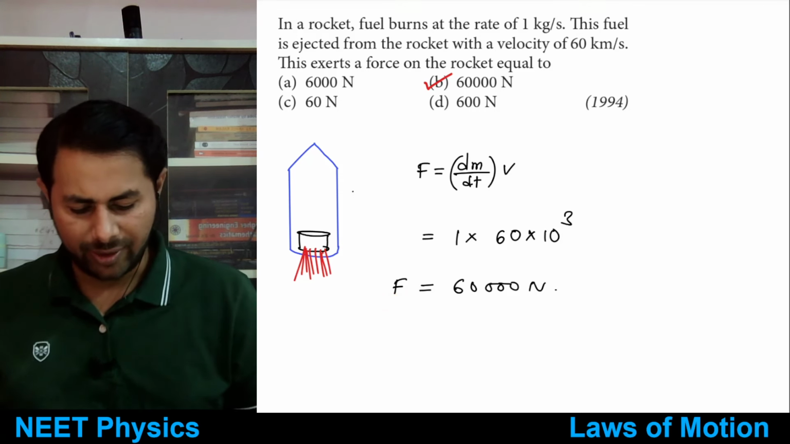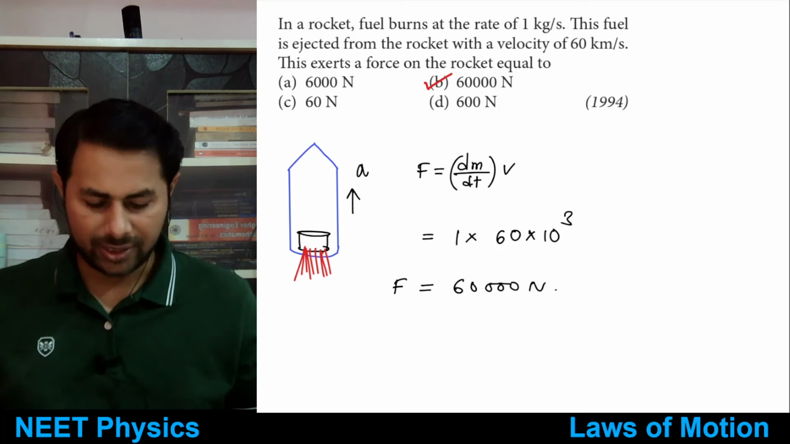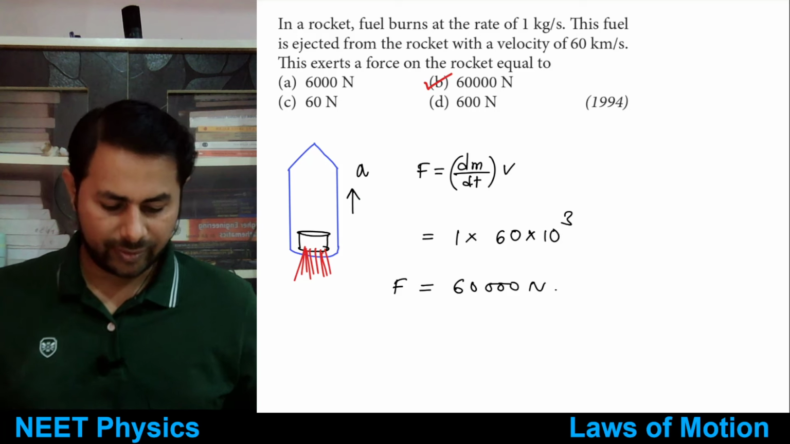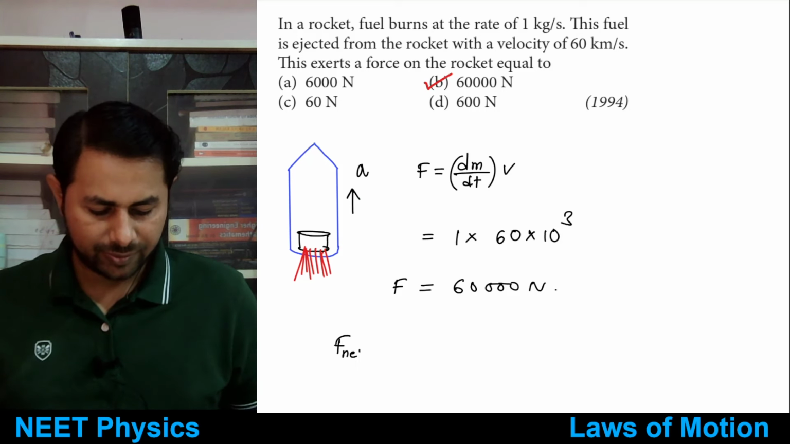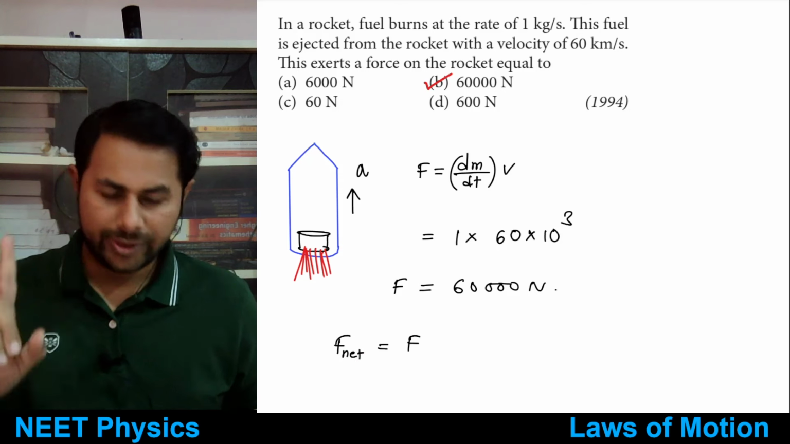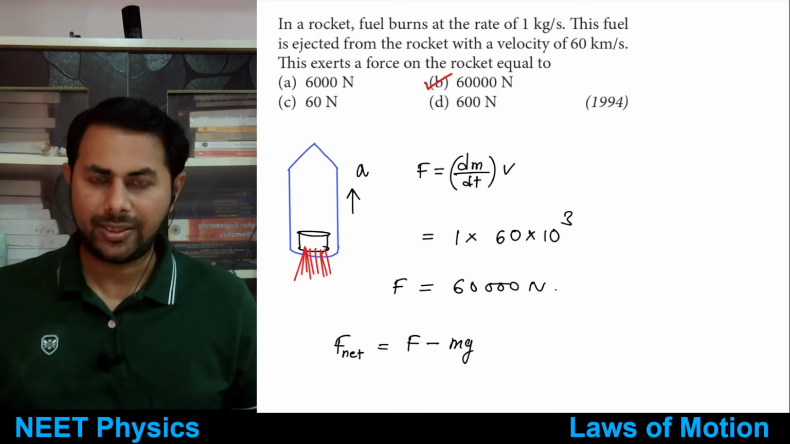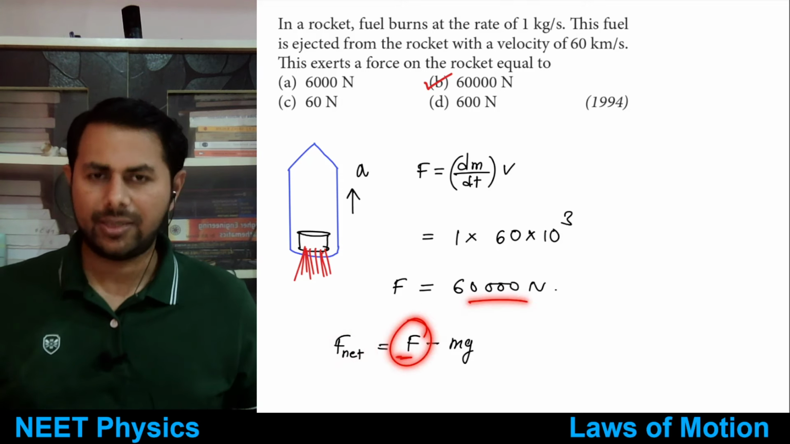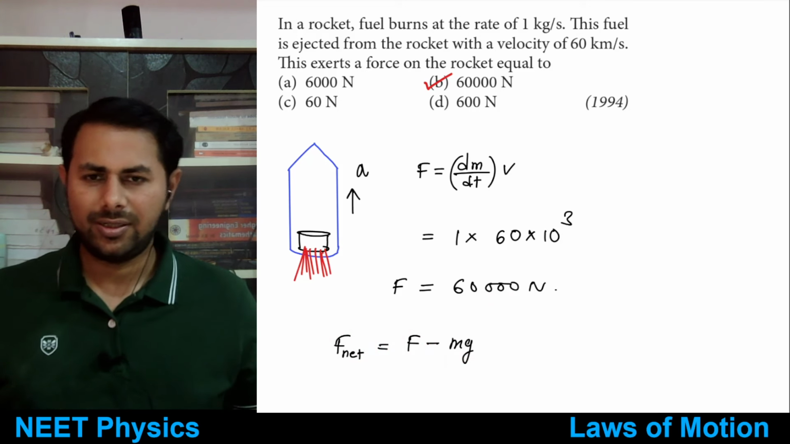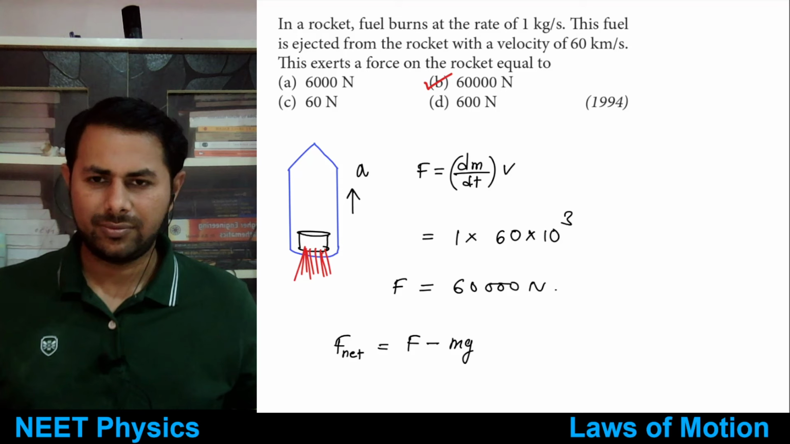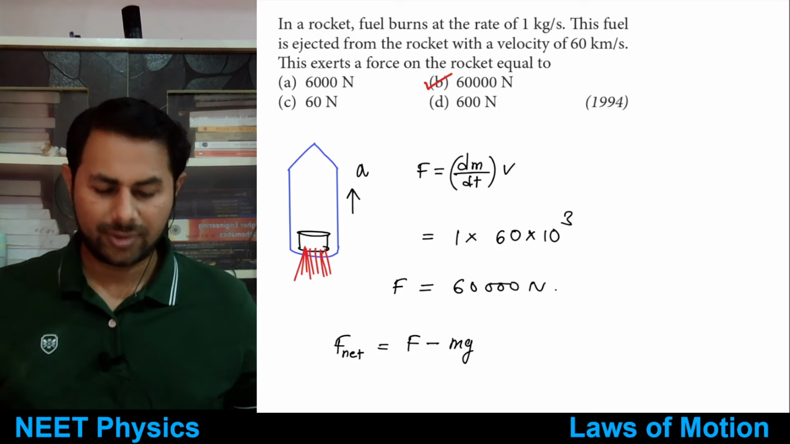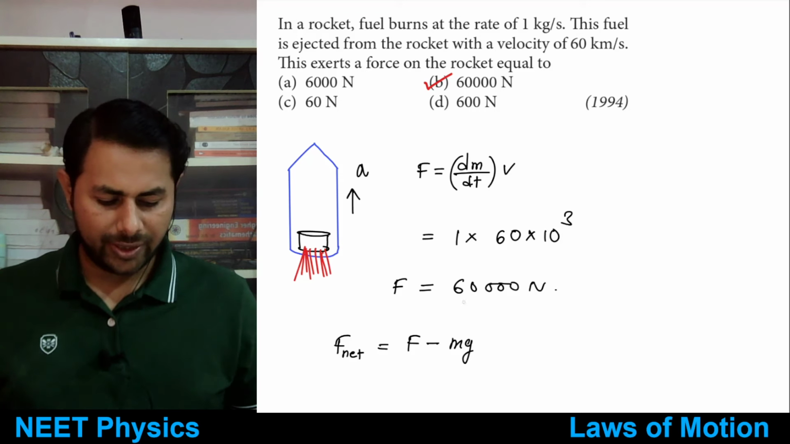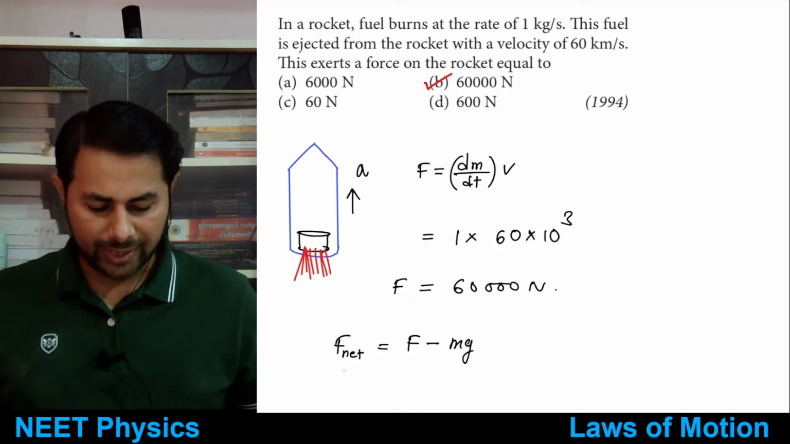So suppose, for an example, rocket is accelerating by a, acceleration is a, so net force is upwards, so net force must be equal to total upward force minus total downward force, F minus mg. So if it is accelerating upwards, that means this force must be greater than weight of the rocket. Okay, this thing is clear? Yes, no? Okay, so by controlling the combustion, you can control this force and you can control the acceleration.